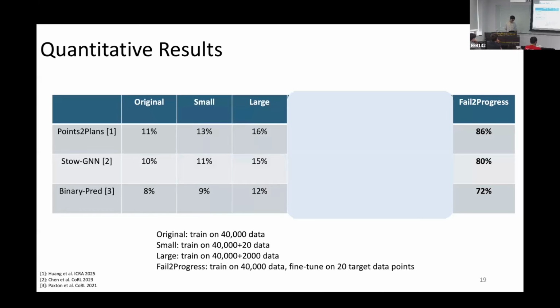For the second, we provide 2 more baselines. The small baseline is trained on 40K data points alongside an extra 20 data points. And the large baseline was trained on 40K data points with a much larger extra set, which is 2,000 data points. What we found here is that Fail2Progress still outperformed the small and large baselines by a large margin, which showed that purely adding more data points without an informative data generation process is not enough to address all the failures.